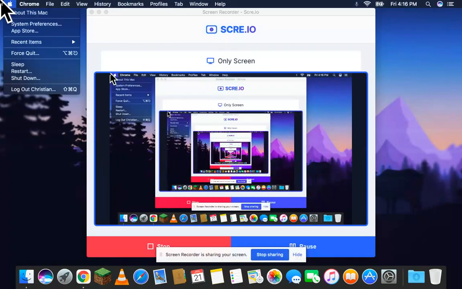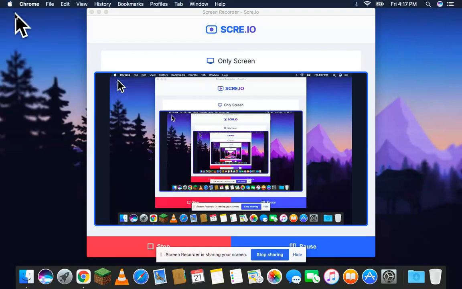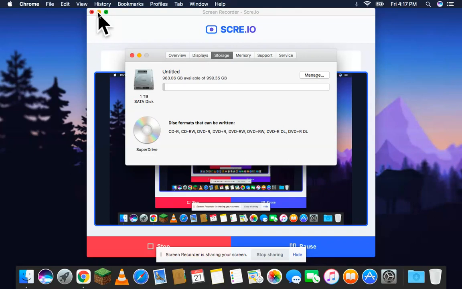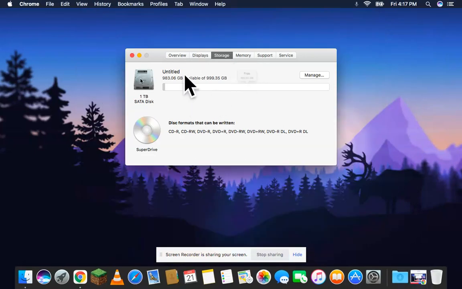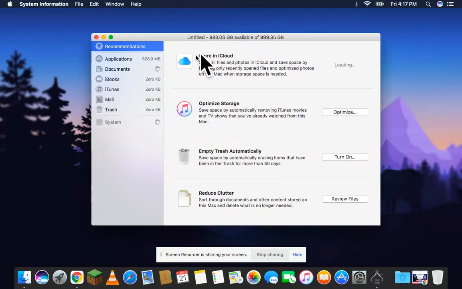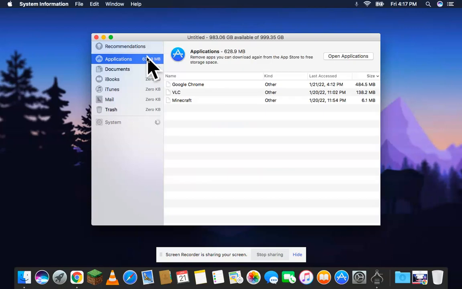First, go to the Apple logo. Click on About this Mac. Click on Storage. You're going to see this, your drive. You want to click on Manage. You want to click on Applications.